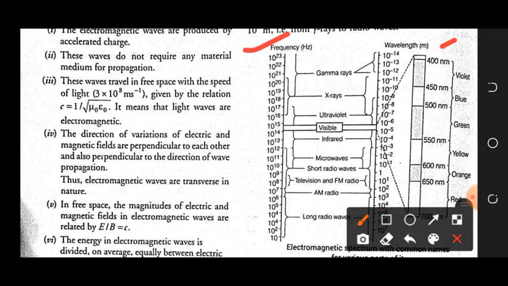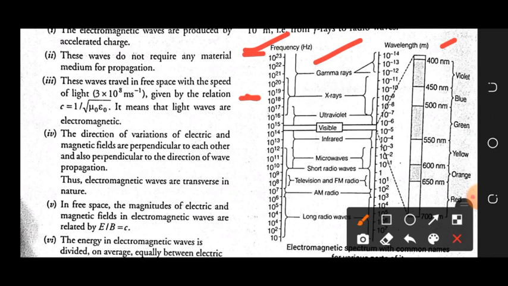Now you are seeing a number of electromagnetic waves, like the gamma rays. For gamma rays, the frequency range given is from 10 to the power 19 to 10 to the power 23 hertz. They are the most energetic waves. Now the wavelength, if you see, is very small, 10 to the power minus 12 to 10 to the power minus 14 meter. So they are the smallest wavelength rays, but the highest energy rays.